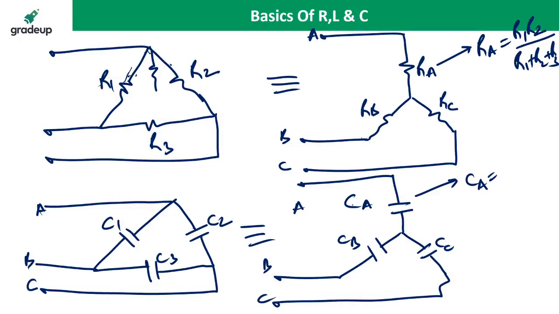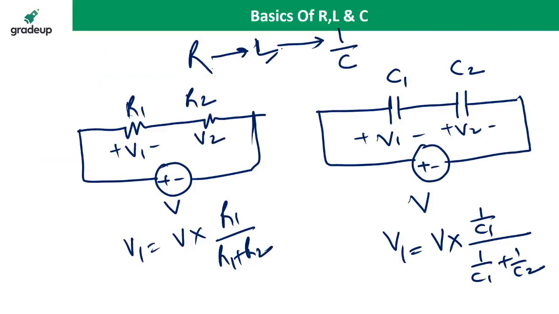The CA value is the adjacent branch capacitor reciprocal, because R is replaced by 1 by C. So it is 1 by C1 multiplied by 1 by C2 upon 1 by C1 plus 1 by C2 plus 1 by C3. So if you know the star delta transformation for resistance, you can apply it for the capacitor. Just replace R with 1 by C, or R with L for the inductor.